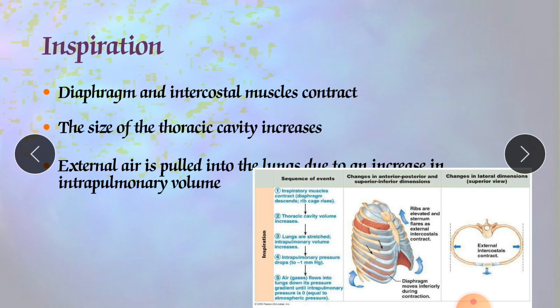But for transportation of the air, there must be a difference between the pressures. There should be an incline or decline in pressure between our body and the outside. There should be some difference for the exchange of gases.